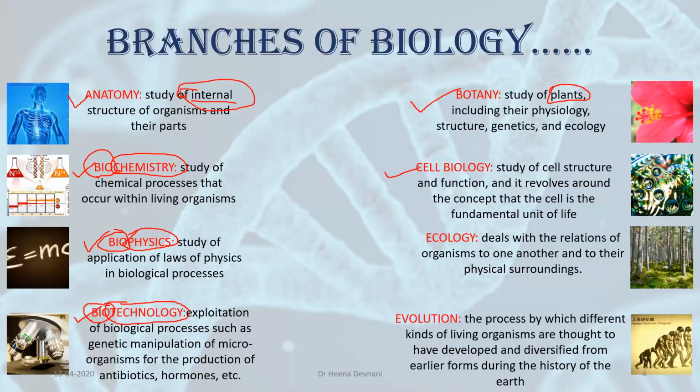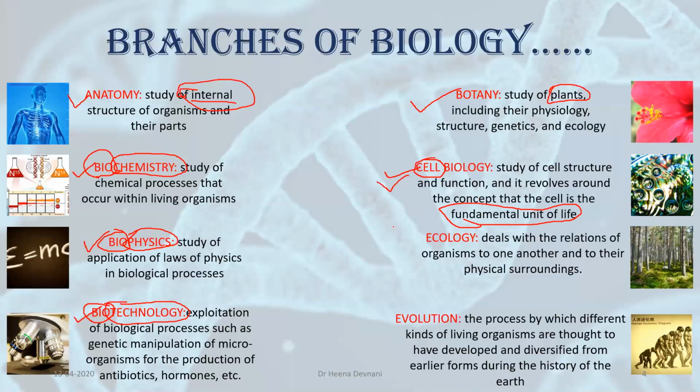Another branch is cell biology. From the name itself, you can understand what this branch includes. This branch includes the study of cells. Now, first tell me what a cell is, because you have studied this definition of cell in 9th standard. Cell means fundamental unit of life. It can also be called the structural and functional unit of life. Any living organism is made up of cells. So when we study about the cell, the structure of the cell, the functions of various cells, the branch is called cell biology.